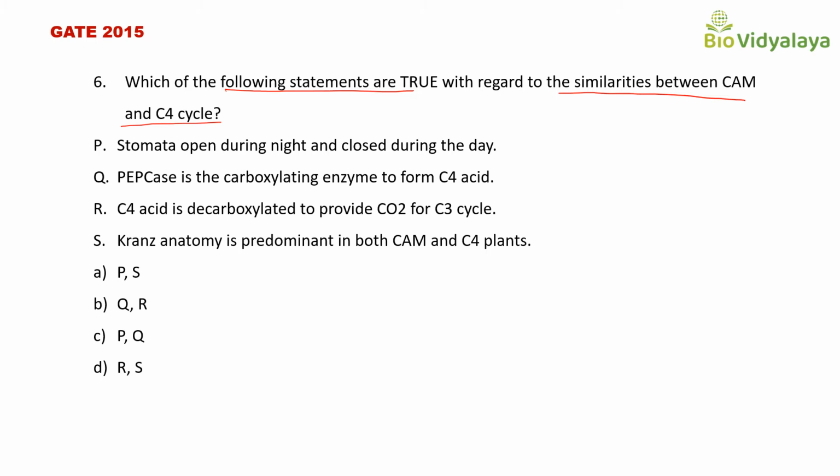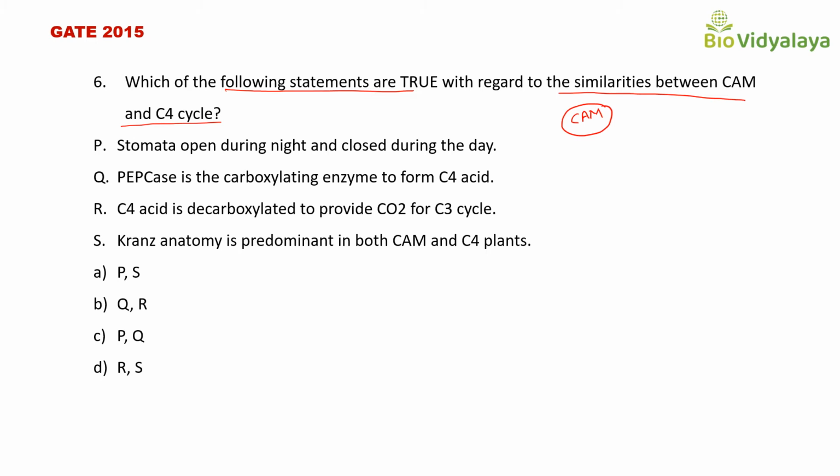The first statement is stomata open during night and closed during the day. This is correct for CAM plants, but not correct for C4 plants. This is different for CAM and C4.